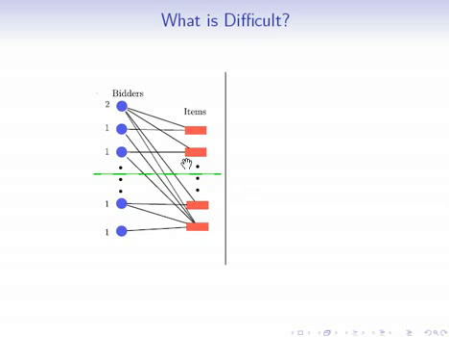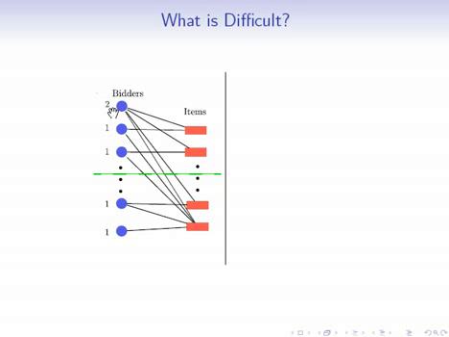Suppose that when we sample, we've sampled this bidder of weight 2, and we ask ourselves now, what prices should we set to these items? Remember, in the original approach, we set the price to the highest in-sample bidder bidding on the item. So if we did this, all of these items here would have a price of 2, which would make sure that we don't sell any item to anyone outside of the sample. This is bad because we're going to be missing more than a constant fraction of the optimal matching.